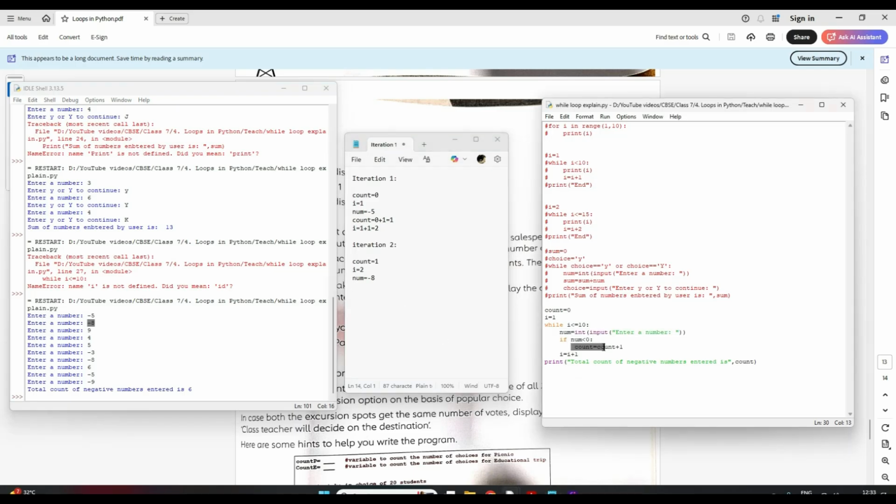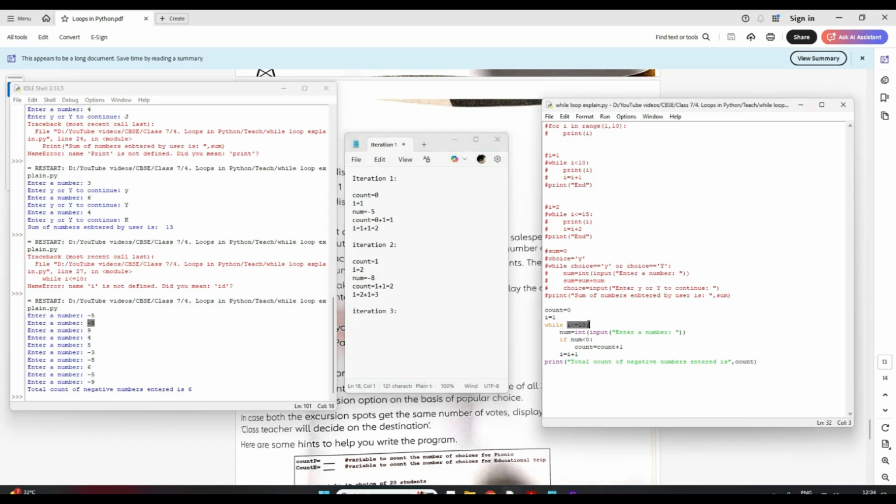Yes, it is less than 0, so it will increment count again. Count is equal to count plus 1. Count was 1, so it will be 1 plus 1 is equal to 2. Now it will come out of the if statement and I becomes I plus 1. I is 2, so it will be 2 plus 1 is equal to 3. Clear?